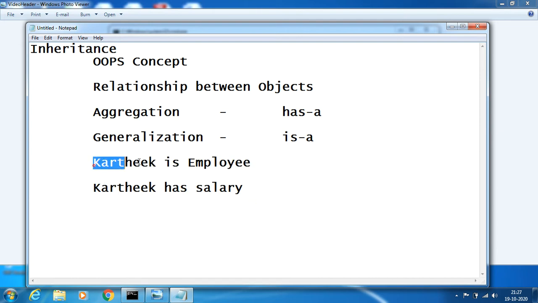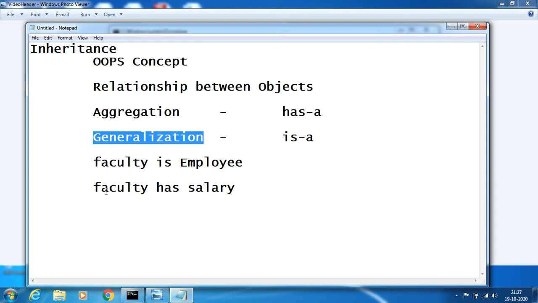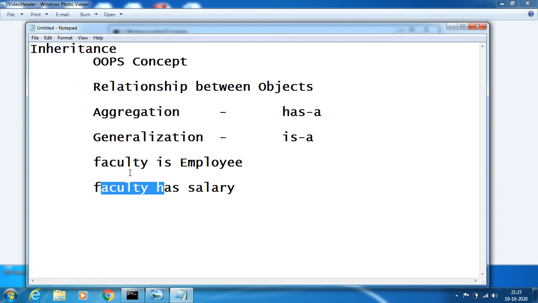Karthik is an employee means Karthik is a type of employee, and Karthik has a salary means Karthik contains a salary. If Karthik is a faculty, and faculty is an employee, I can say faculty has a salary. This relationship I can speak of non-technically as generalization, and this one as aggregation.